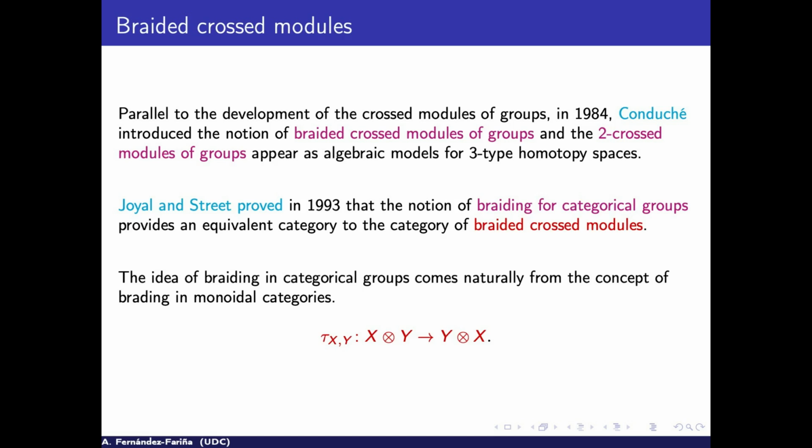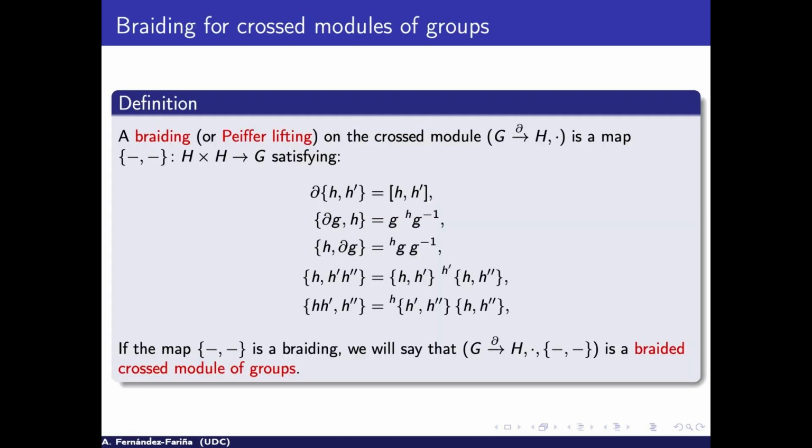So what is a braided crossed module of groups? It will be a crossed module together with some map that verifies 5 properties. And the 5 properties are written in a way that resembles a little the idea of the commutator.